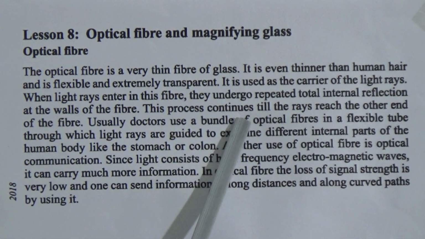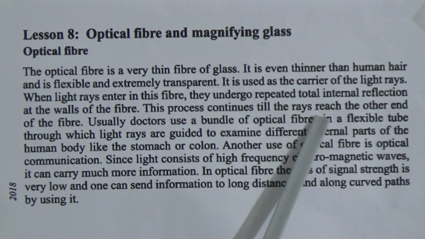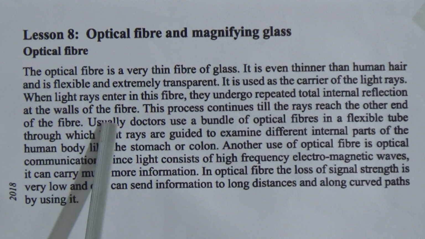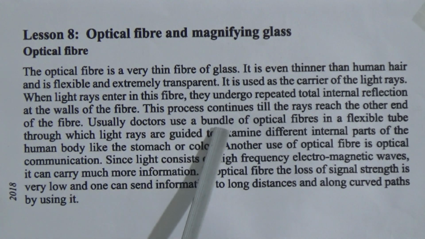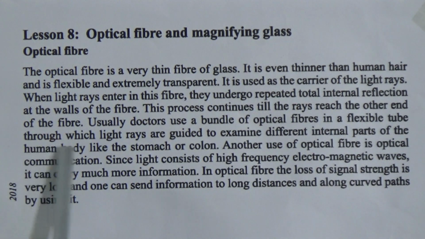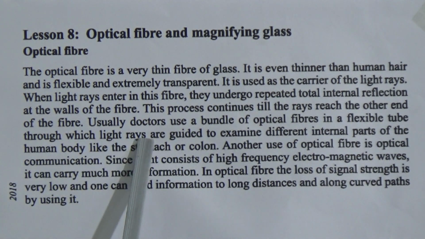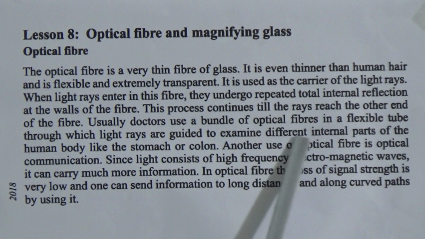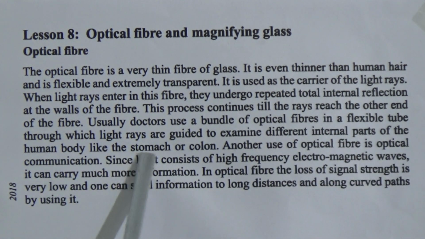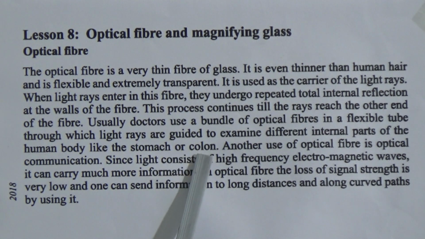This process continues till the rays reach the other end of the fiber. Usually, doctors use a bundle of optical fibers in a flexible tube through which light rays are guided to examine different internal parts of the human body like the stomach or colon. In colonoscopy and endoscopy, doctors use the optical fiber.